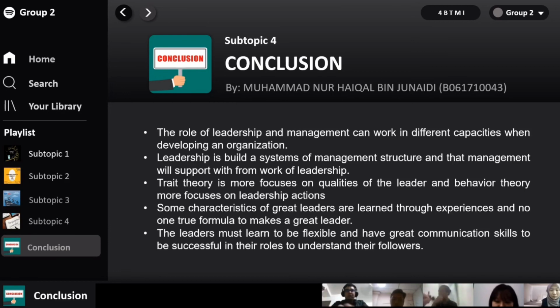In the conclusion, the role of leadership and management can work in different capacity when developing an organization. Leadership is built on a system of management structure, and that management will support the work of leadership. There are two theories of leadership. First, trait theory is more focused on the quality of the leader, and second, behavior theory is more focused on leadership action. Some characteristics of a great leader are learned through experience. And finally, the leader must learn to be flexible and have great communication skills to be successful in their roles and to understand their followers.